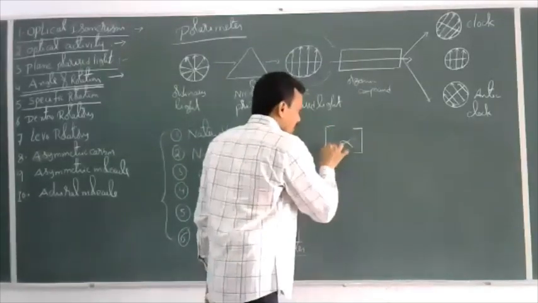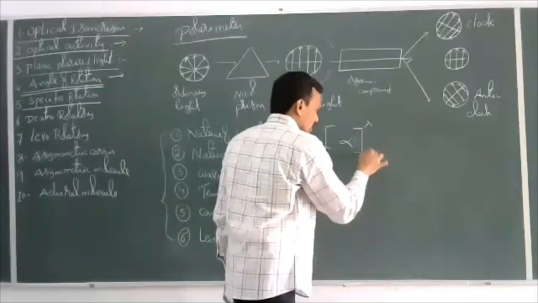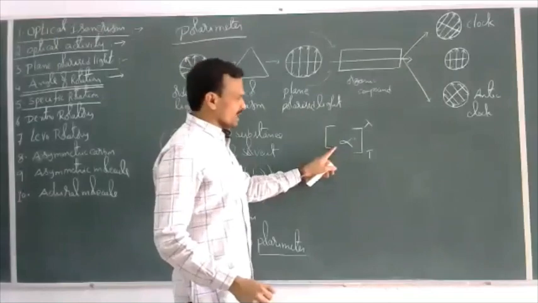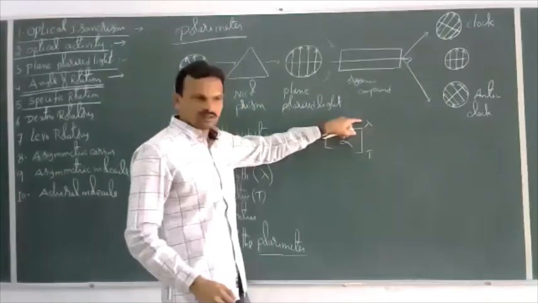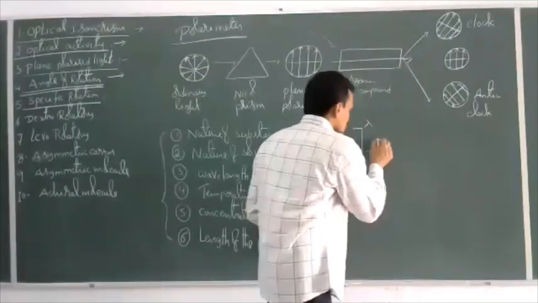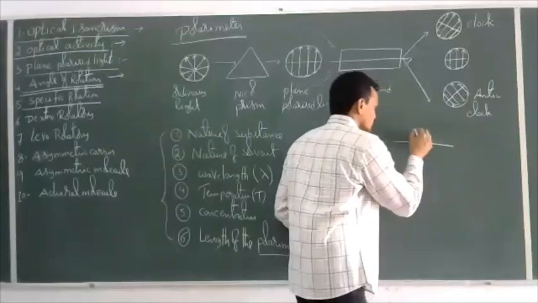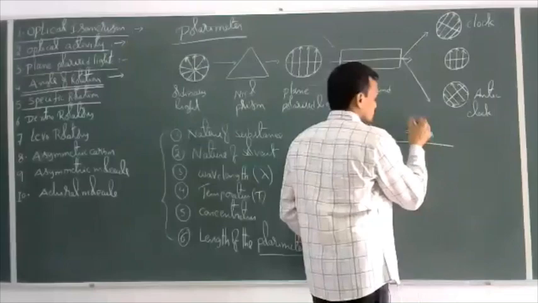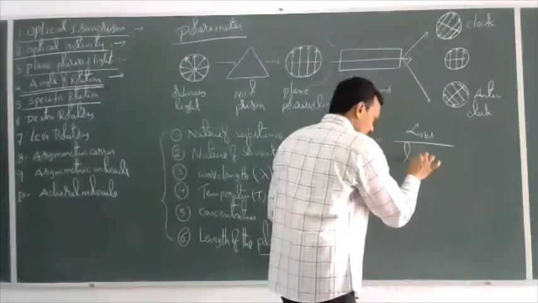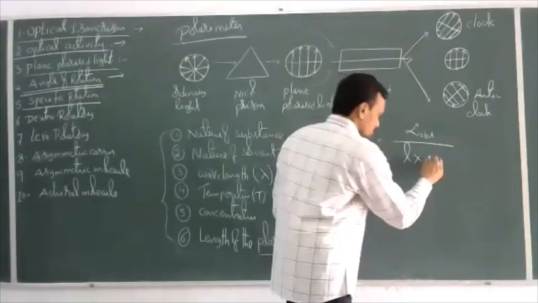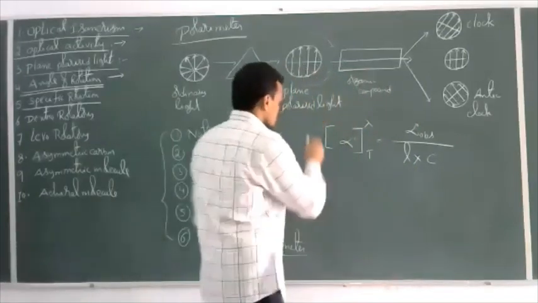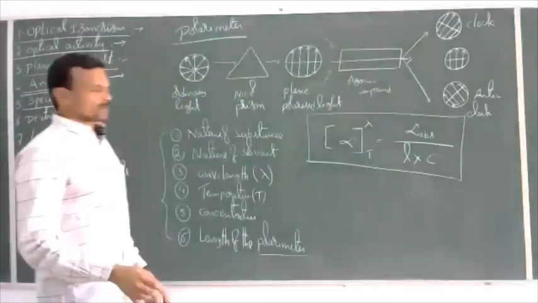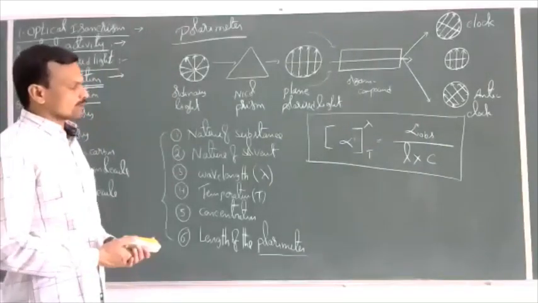So alpha lambda t means specific rotation at a given temperature for a given wavelength of light, and this is equal to alpha observed divided by the length of the polarimeter and the concentration. By using this relation, we can calculate the specific rotation of an organic compound.